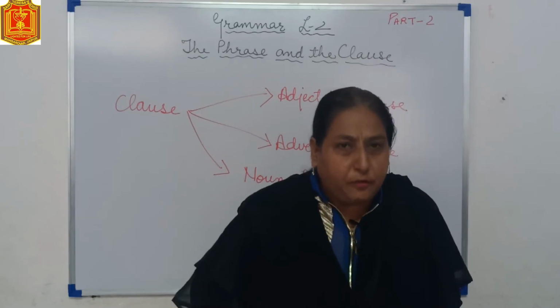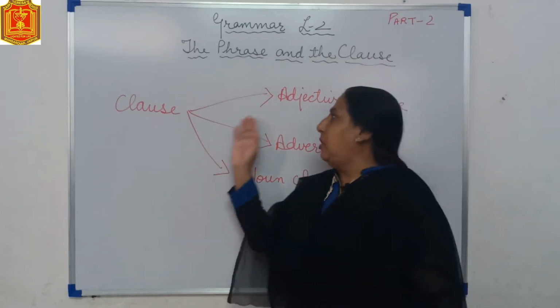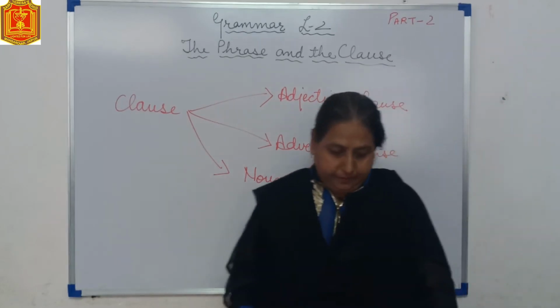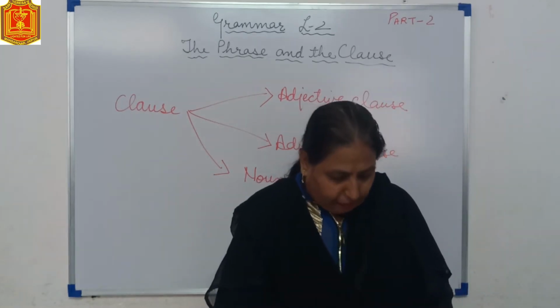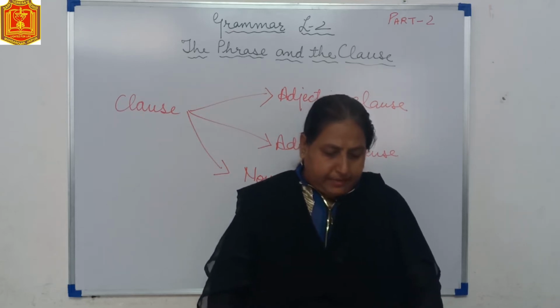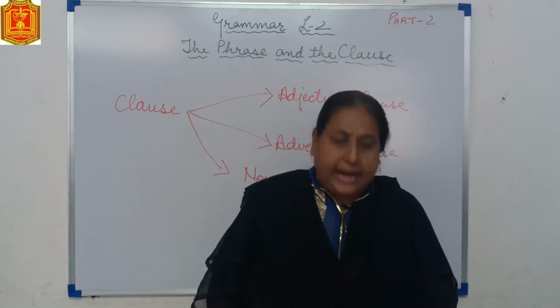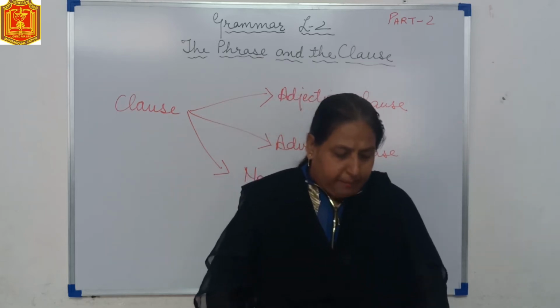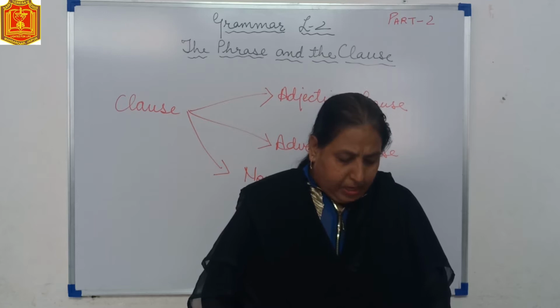Now kinds of clause, just like phrases: adjective clause, adverb clause and noun clause. Now if I talk about adjective clause, that describes a noun or pronoun and acts like an adjective. This is the boy who helped me in the hostel.